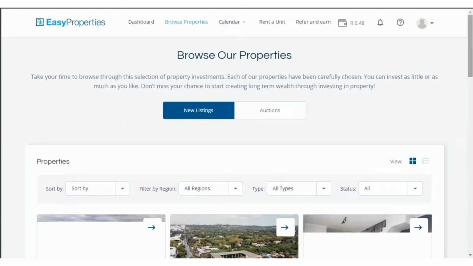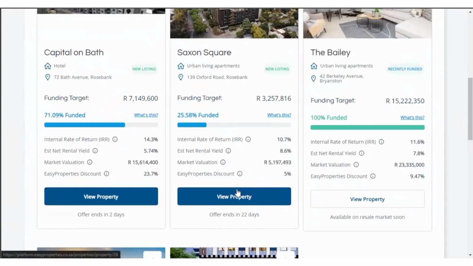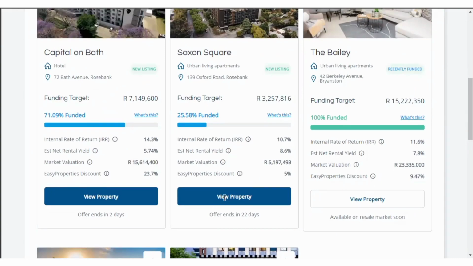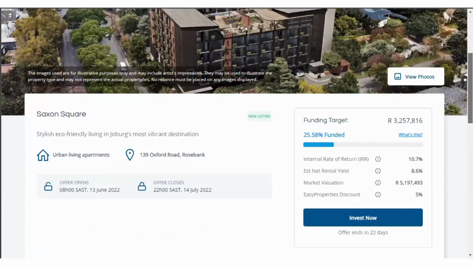Let's see if there's any new listings. Cool. Yeah. So there's some new listings, get some information. So like the funding target, obviously, let's just view, save, view property so we can see exactly what we are working with on this particular one. This is a Saxon Square.